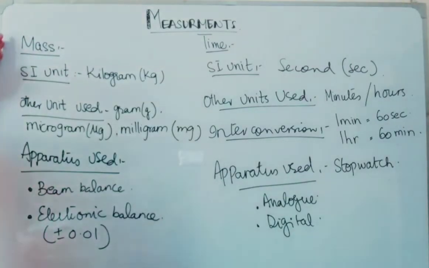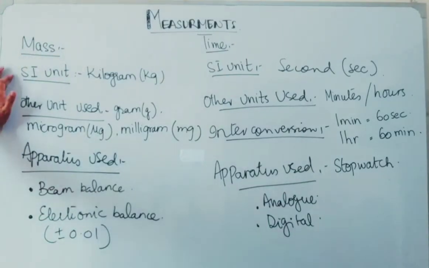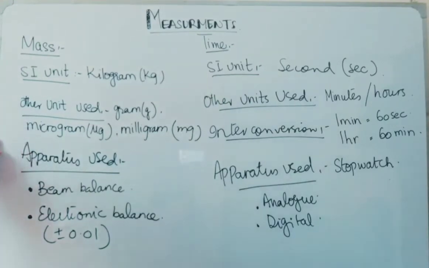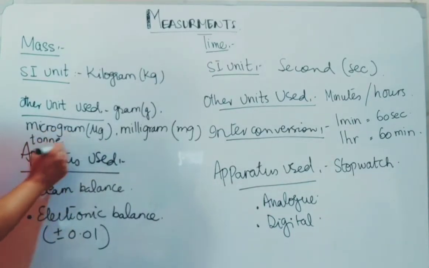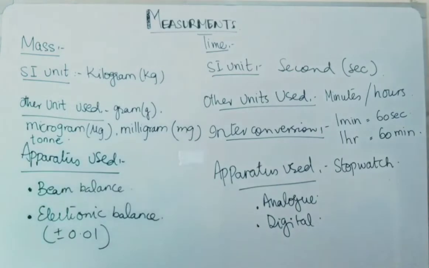So, the quantity mass can be measured in kilograms, which is a bigger unit. The smaller units are grams, milligrams and micrograms. The unit bigger than the kilogram is the ton. So, the SI unit is the kilogram, but among the other units you can add the ton. The apparatus that we can use to measure mass is the beam balance and the electronic balance, and among these two, the electronic balance gives you the more accurate and the fastest result.